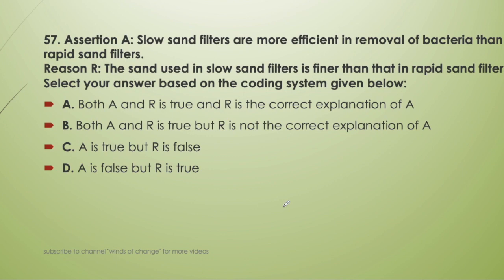Assertion: slow sand filters are more efficient in removal of bacteria than rapid sand filters. Reason: the sand used in slow sand filter is finer than that in rapid sand filter. First of all, the statement that slow sand filters are more efficient in removal of bacteria is correct. And why is this so? Because the sand used in the slow sand filter is finer. Always remember, finer sand is used in slow sand filters. That is why the speed of the filtering operation is slow. So the correct answer here will be both A and R, that is assertion and reason, are true, and R is the correct explanation of A.